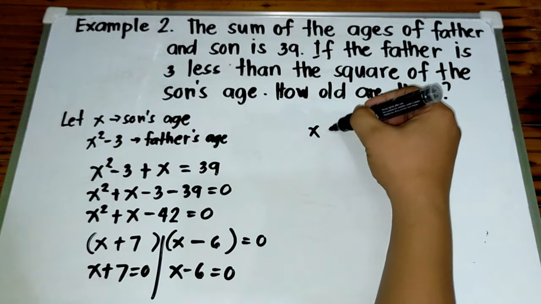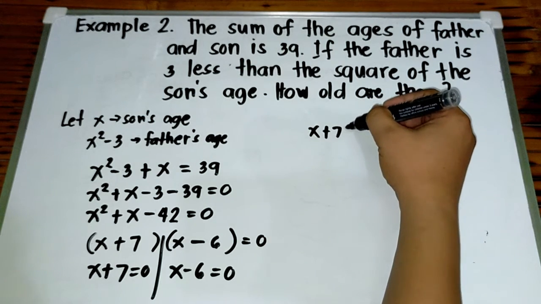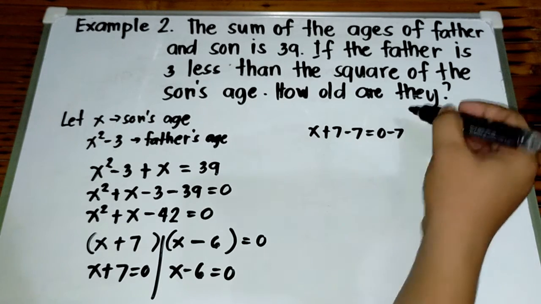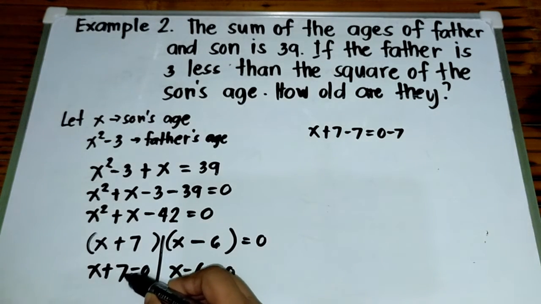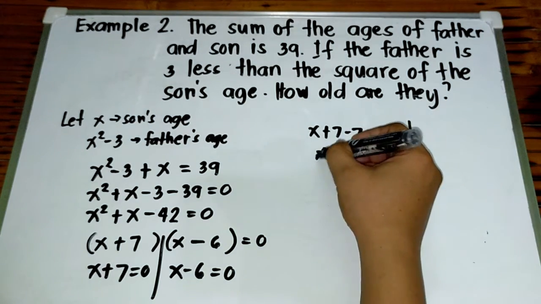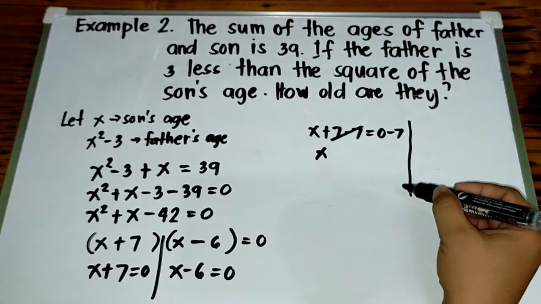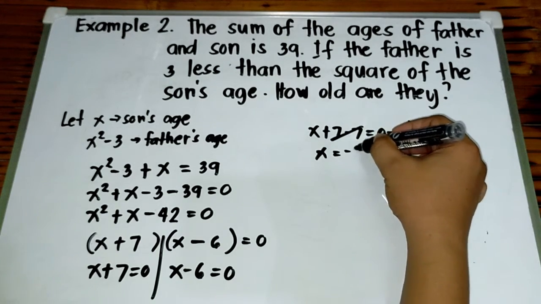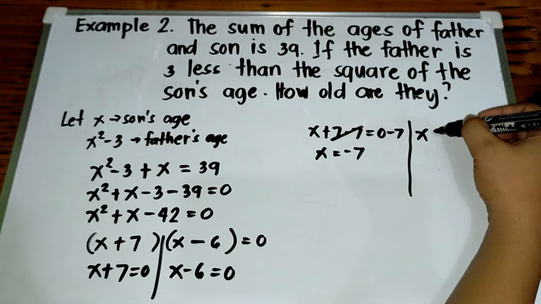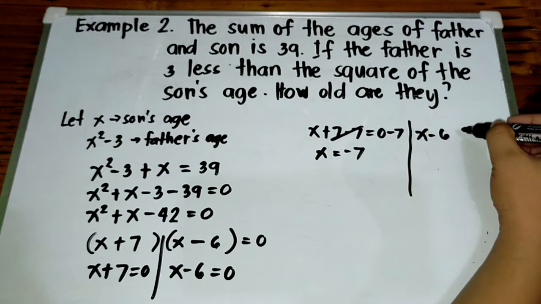So, that is x plus 7 minus 7 is equal to 0 minus 7. Or simply transpose positive 7 here to right side. So, this is x. Cancel natin yan kasi 0 yan. Is equal to negative 7. Yung isa naman, x minus 6.